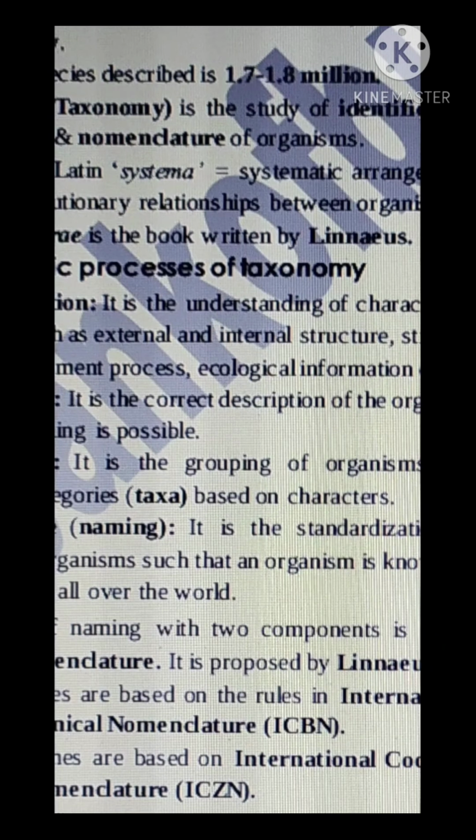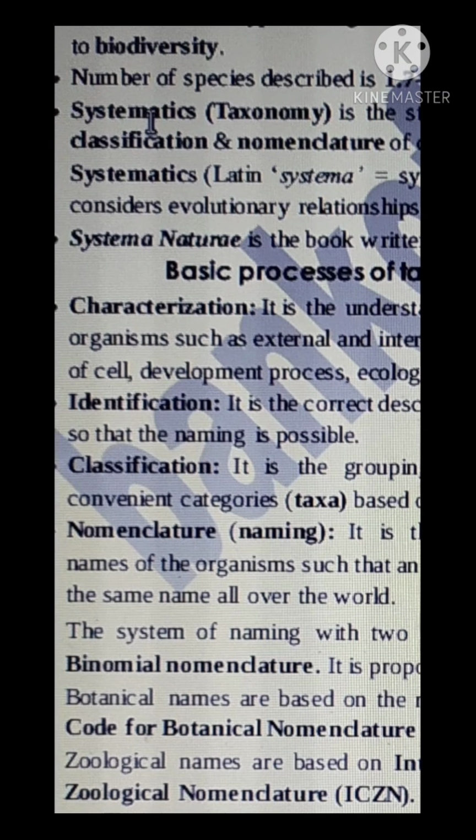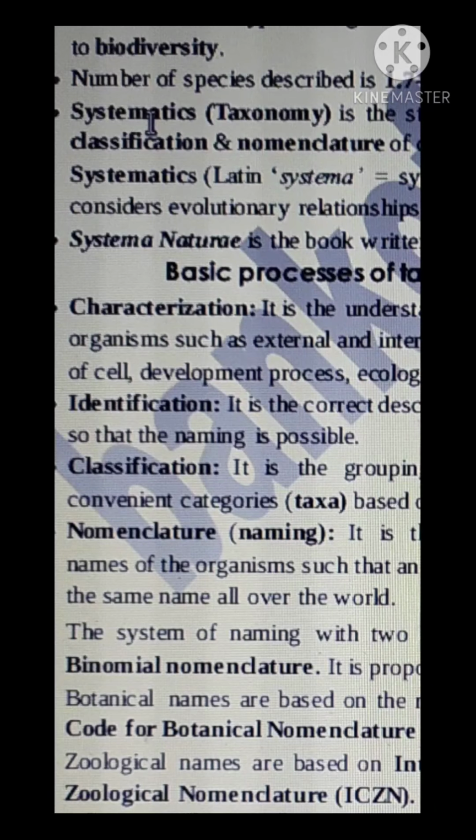Ecology means what? Environmental. Where does it live and what types of environment it requires. All this comes under ecology. Okay, one of the first processes of taxonomy is characterization, that is understanding the characters of organisms.